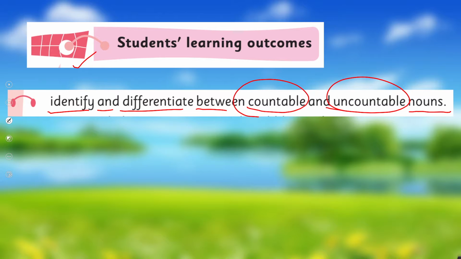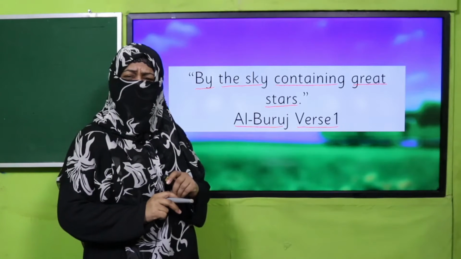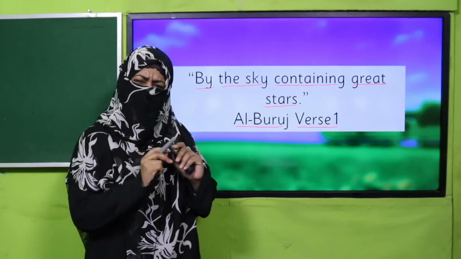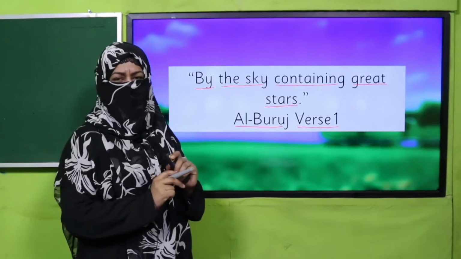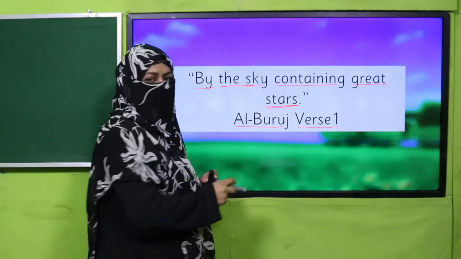Let's start with the name of Allah subhanahu wa ta'ala. Allah mentions in Quran, Surah Al-Buruj, verse 1, by the sky containing great stars. Yes, my dear students, you see, Allah subhanahu wa ta'ala has mentioned everything in Quran. Subhanallah. Allah is mentioning sky and stars.